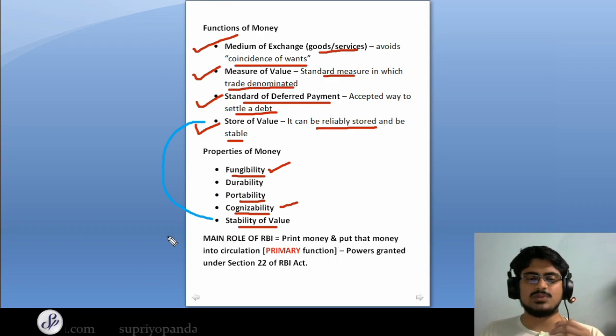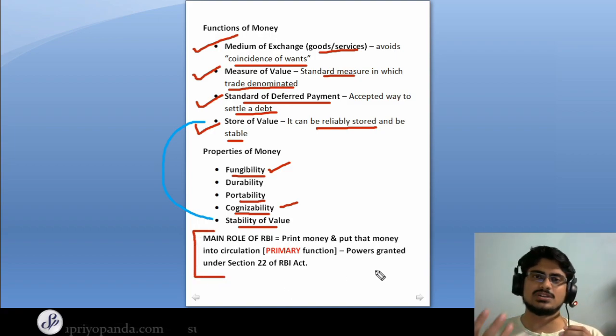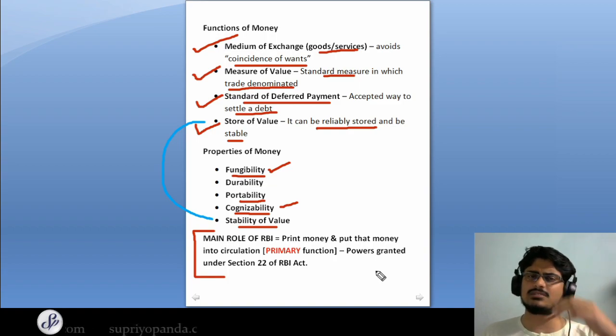The final thing that we have to learn in this lesson is the main role of RBI. There are various questions in the RBI Grade B interview where they will ask you, okay, you gave me all the functions of RBI. And by the way, if you have not gone through the functions of RBI, I have made a detailed video about all the functions, and I'll put the link over here so you can check it out. Those are all the different functions of RBI. There are lots of functions. So what's the most important function?